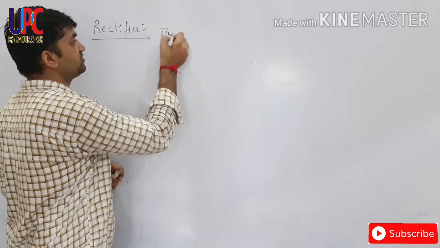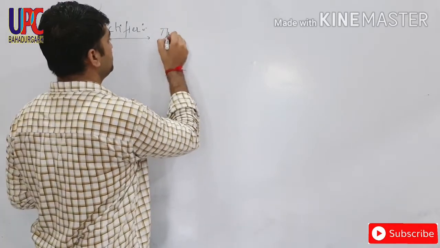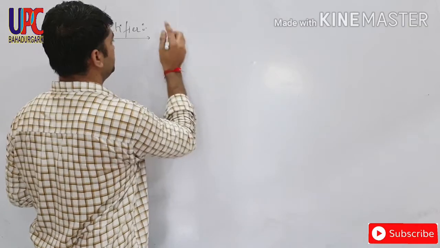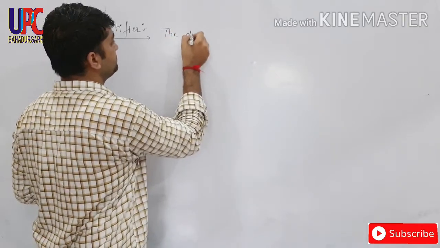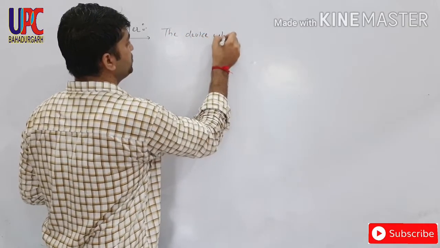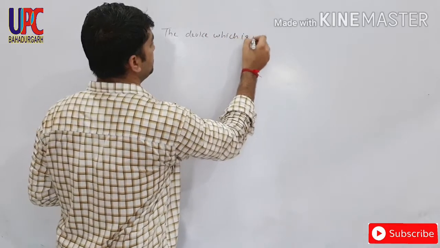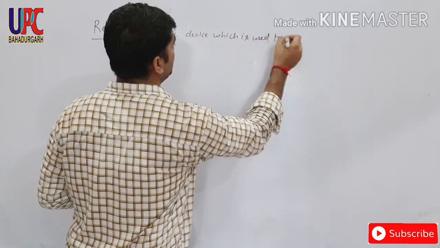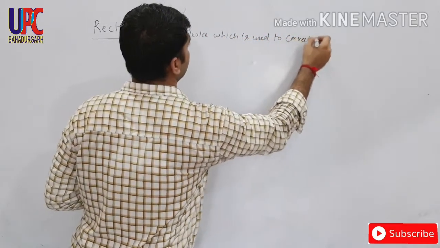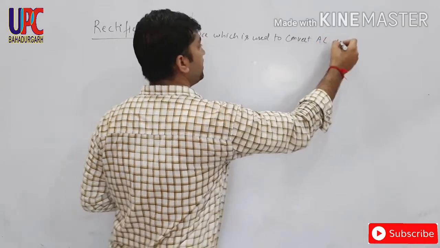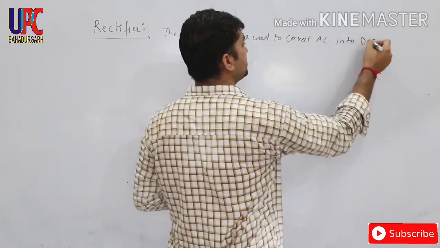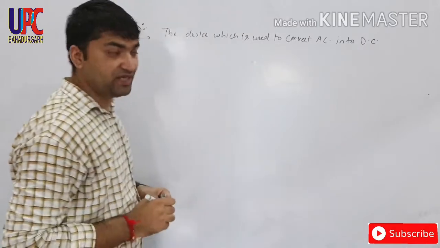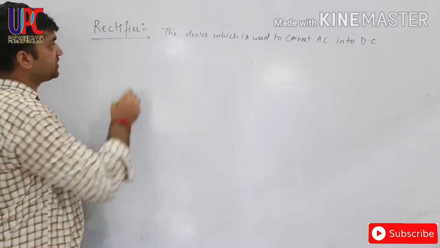The device which is used to convert AC into DC is known as rectifier.